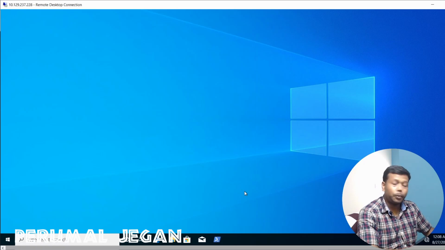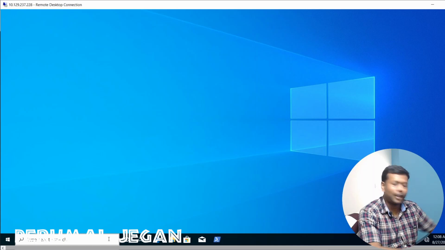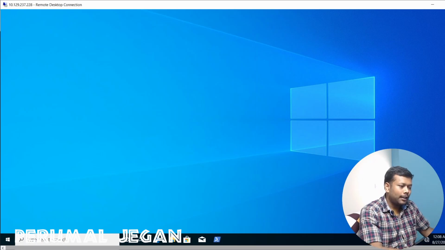To be frank, the machine is running. I'm able to see the screen and I'm able to access any applications that I want because of some backend service which is running at the backend. Let's say I'm connecting to the network, to the internet. I'm able to connect because the network service is running at the backend.